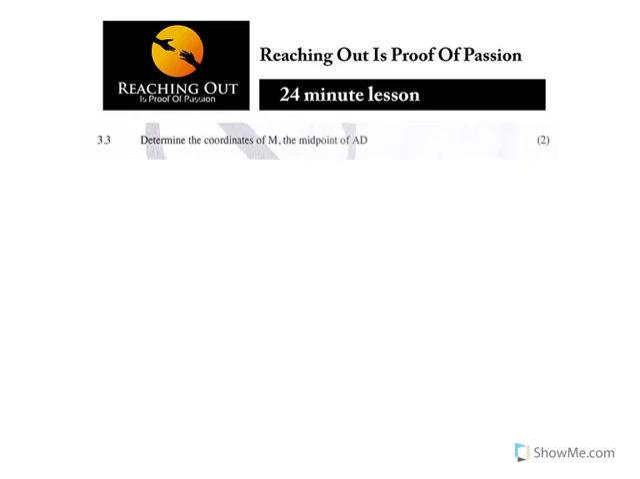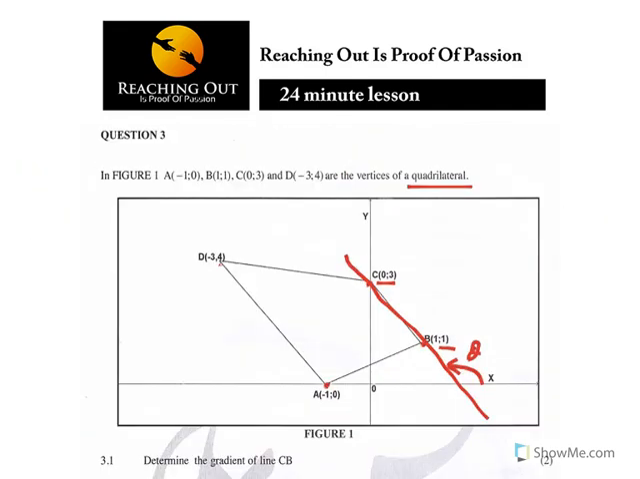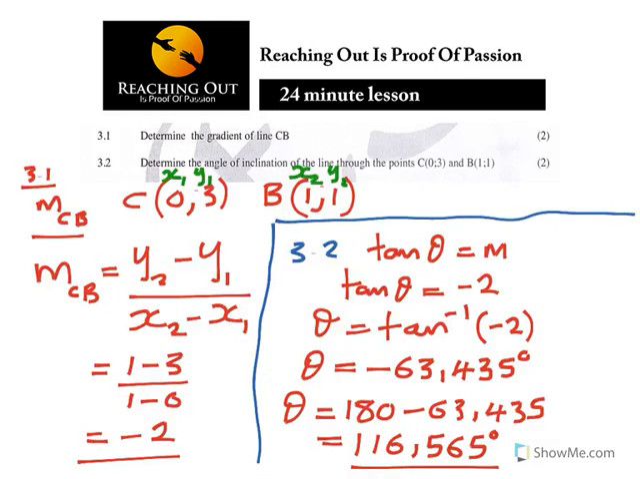Move on to 3.3, the midpoint M of AD. Now if we go back to our question there, midpoint M of AD. So there is a midpoint that they want us to find, which is M of AD. So now I want to find that midpoint. There is a formula for midpoint. Remember, your A is minus 1, 0, your D is minus 3, 4.